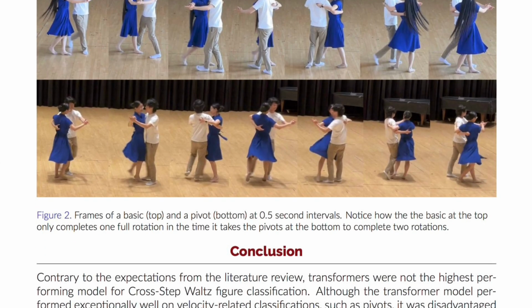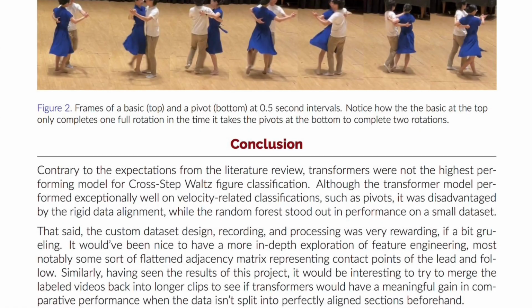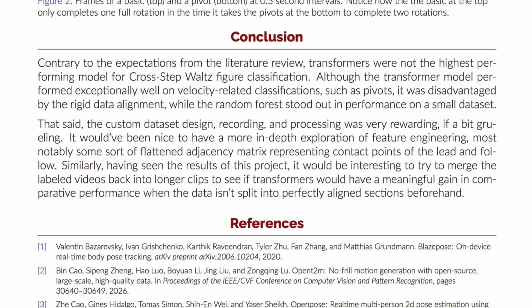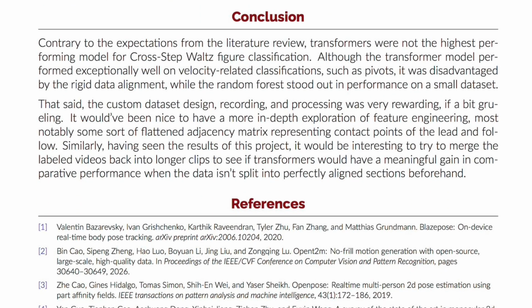So, transformers were not the most successful model, perhaps because of my frame-precise data alignment, which kind of takes away the time, position, and variance advantage of transformers, and makes all of the flattened features more meaningful, basically giving random forest and MLPs a boost. Data collection was fun but grueling, and there's a lot more interesting work to be done in exploring the impact of feature engineering.